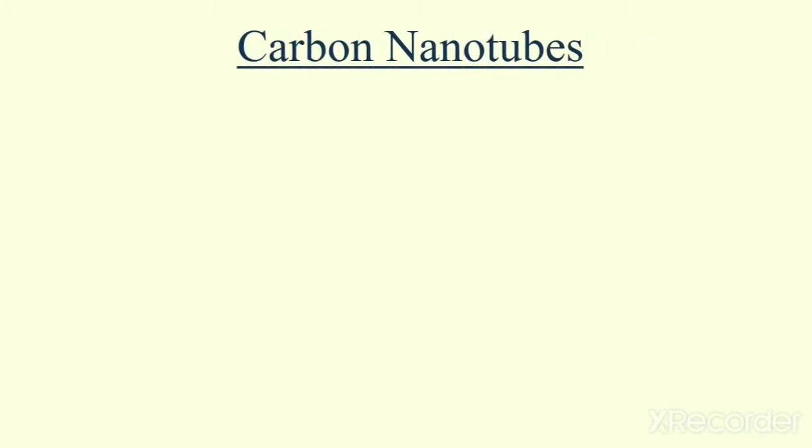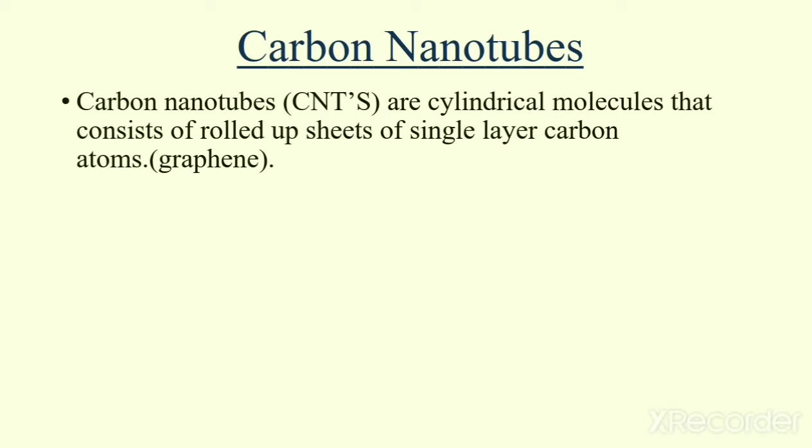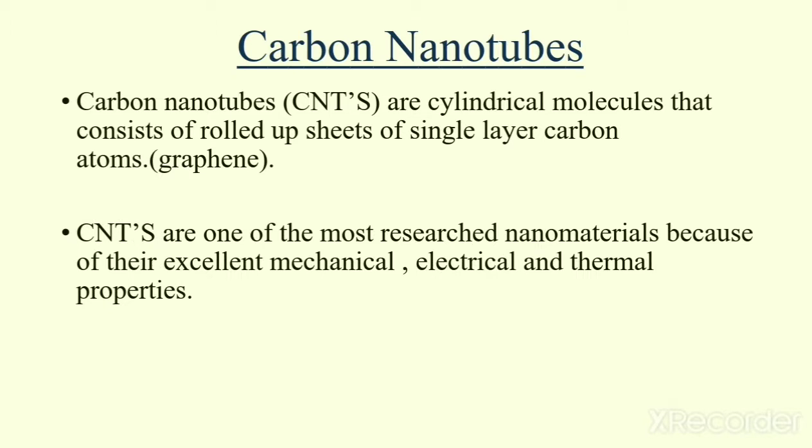So what are carbon nanotubes? Carbon nanotubes are cylindrical molecules that consist of rolled up sheets of single layer carbon atoms, that is graphene. We know about carbon. Carbon has different allotropes like graphene, graphite, fullerene, etc. This carbon nanotubes is one of the highly researched nanomaterials because of their excellent mechanical, electrical and thermal properties.